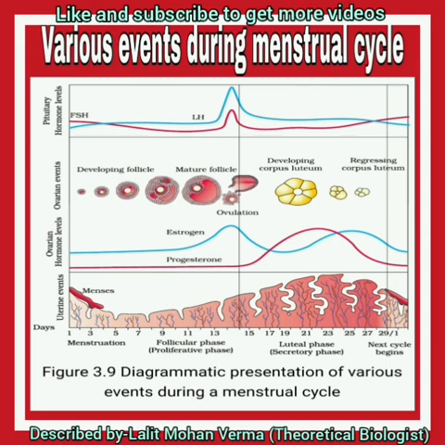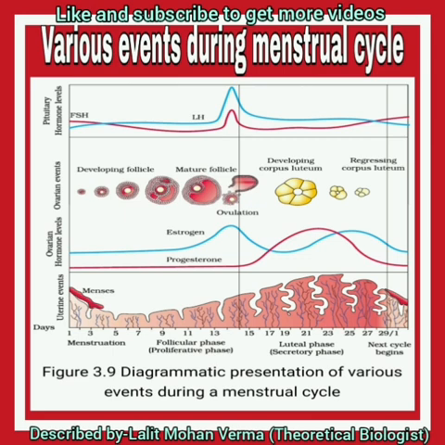Now I am going to the major events, various events during the menstrual cycle. Students, as you can see on your screen, there are four major events. First one is menstruation, 1 to 5 days.